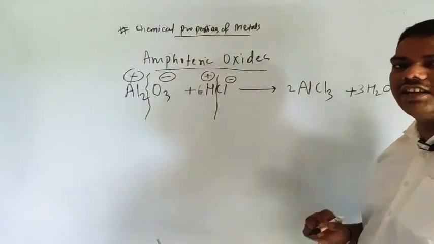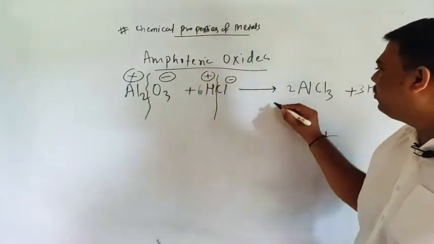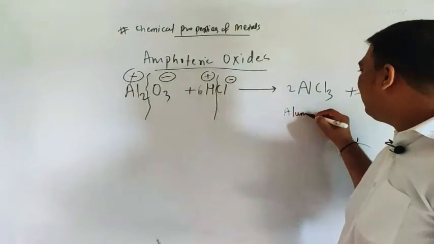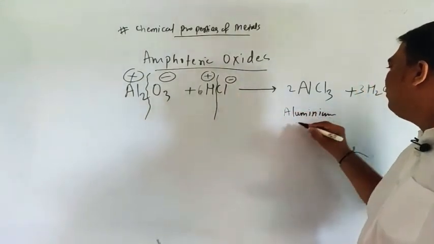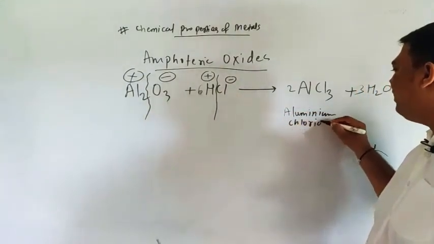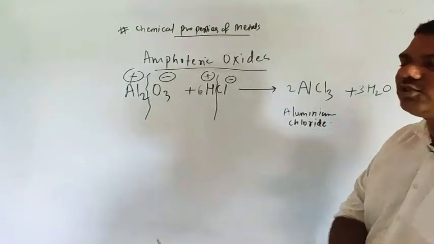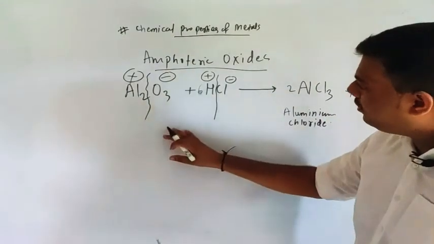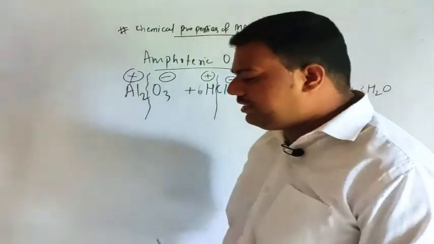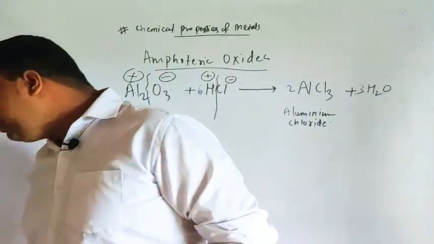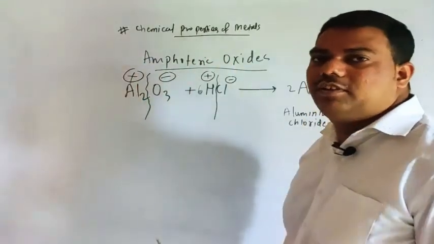Means our reaction is correct. Understood? So you will get aluminium chloride. Means your oxide reacts with acid. Now we will discuss when your oxide reacts with base.